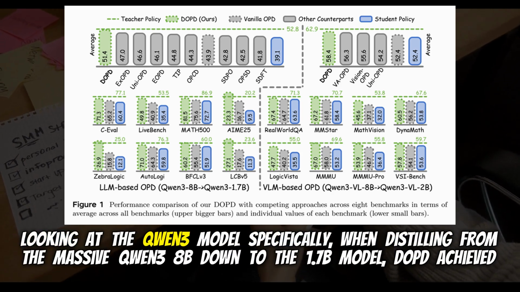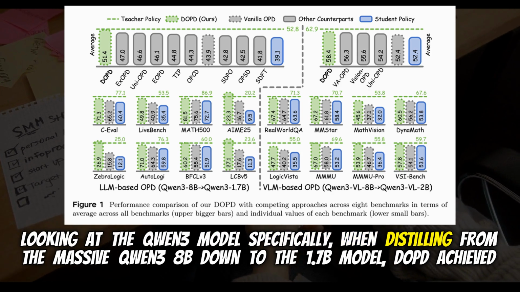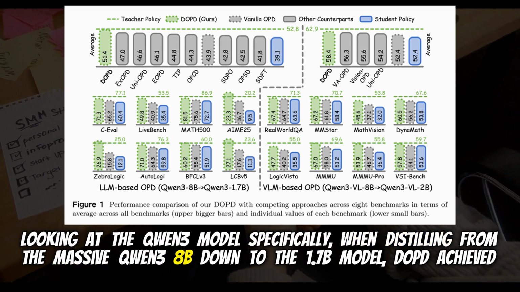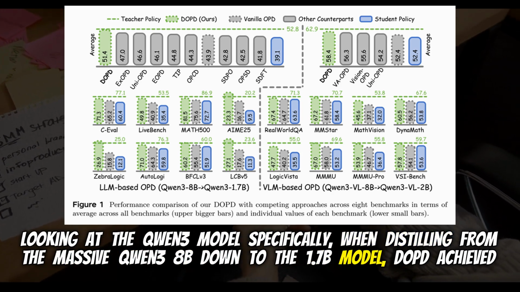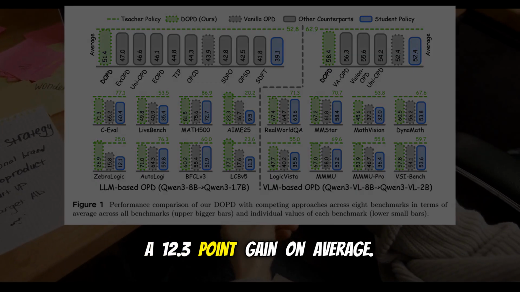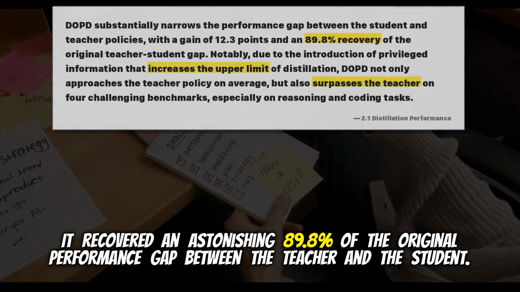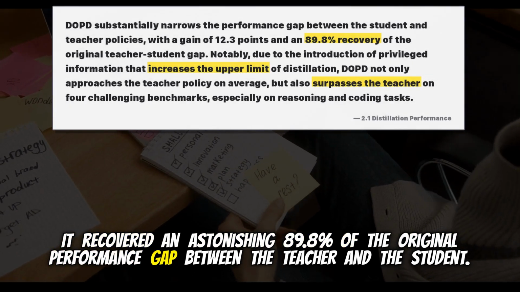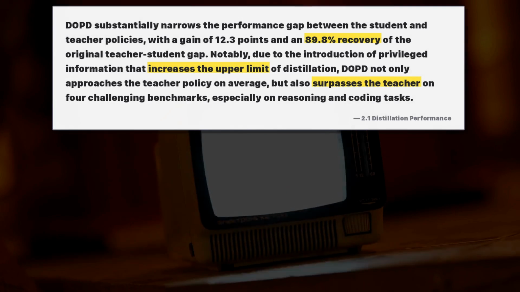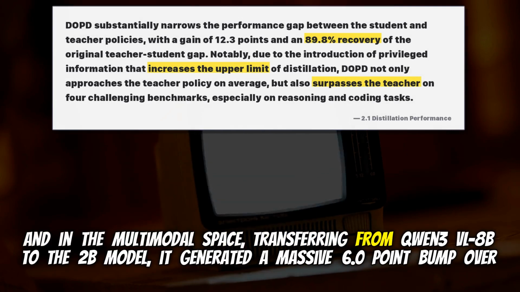Looking at the Qwen-3 model specifically, when distilling from the massive Qwen-3 8B down to the 1.7B model, DOPD achieved a 12.3-point gain on average. Which is huge. It recovered an astonishing 89.8% of the original performance gap between the teacher and the student. And in the multimodal space, transferring from Qwen-3 VL 8B to the 2B model, it generated a massive 6.0-point bump over